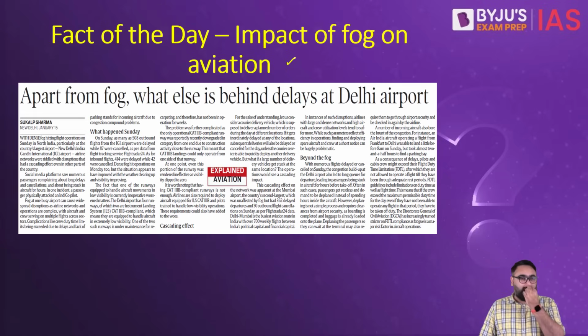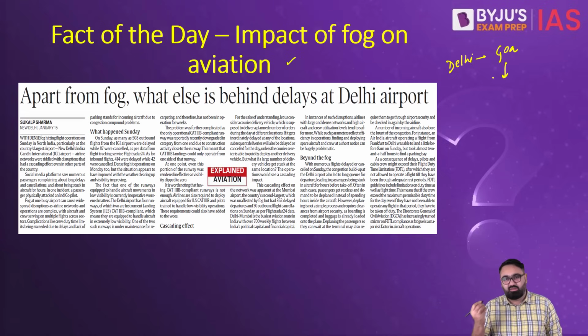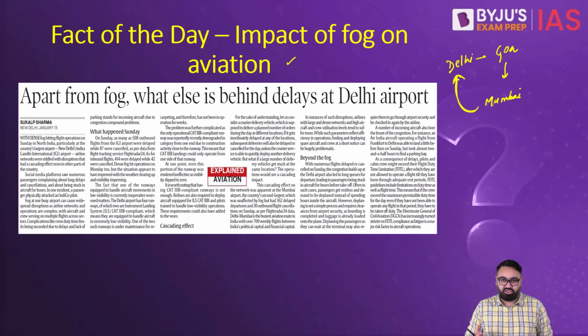Now, you have to understand how the airline industry works. Let's take a simple example. Let's assume from Delhi, there is a flight that will have to go to Goa. Then that plane obviously from Goa will have to go somewhere else. It won't be just parked at Goa. Let's say it has to go to Mumbai. Let's assume from Mumbai the flight again has to go back to Delhi. Now, this flight from Mumbai to Delhi could not land in Delhi because of the foggy condition.